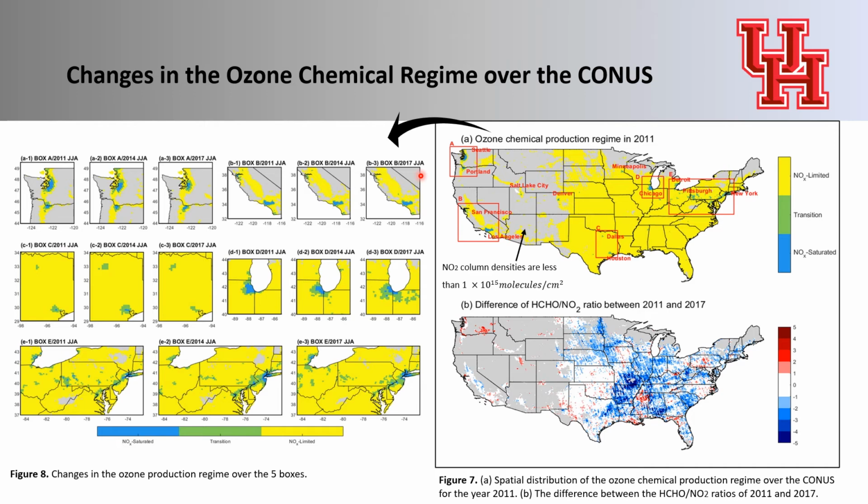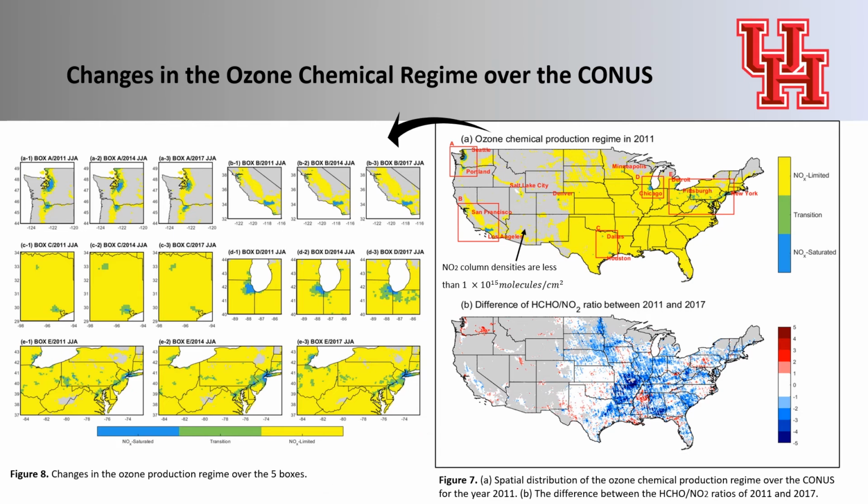As a response to reduction of NO2 columns in urban regions, which was deeper than formaldehyde, the clear shift of the ozone chemical regime from NOx-saturated to transition or transition to NOx-limited was found partially over metropolitan areas like Seattle, Houston, and Pittsburgh, or completely over Houston and San Francisco, especially from 2014 to 2017. By contrast, Los Angeles, New York, and Portland were the cities steadily remaining in the NOx-saturated regime throughout the study period.